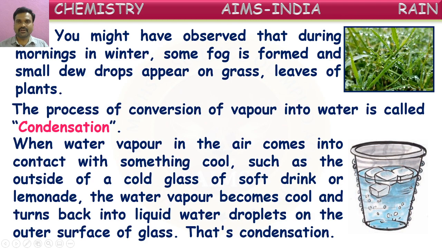So these droplets are because of condensation of water vapor in the atmosphere. So when the water vapor present in the air touches this glass, immediately it condenses, means it converts into small droplets and sticks on the glass. Because of this, we can observe small water droplets on the surface of glasses containing cool drinks. Okay, children, that is about condensation. Conversion of gaseous form into liquid form is condensation. This occurs by cooling.